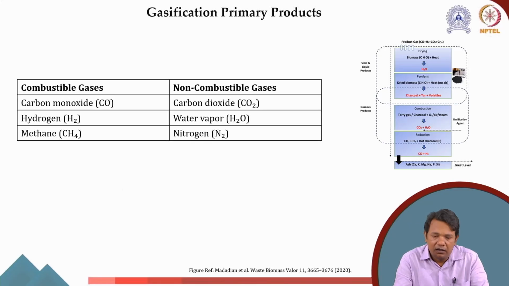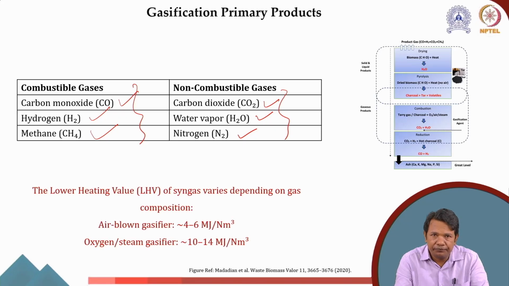Similarly, the primary products of gasification are, on the combustible side, carbon monoxide, hydrogen and methane, whereas the non-combustible are CO2, H2O and N2. So the more the quantity of the combustibles, the higher the calorific value; the more the quantity of CO2, N2 or H2O, the lower the calorific value.